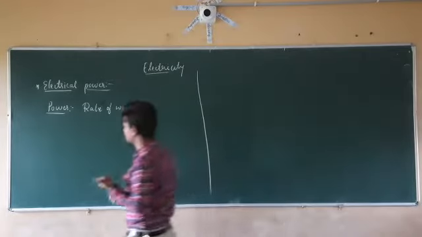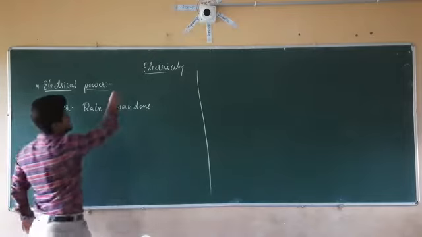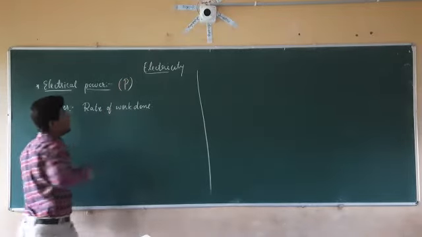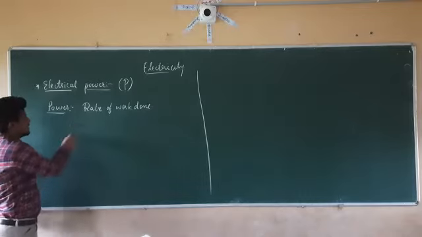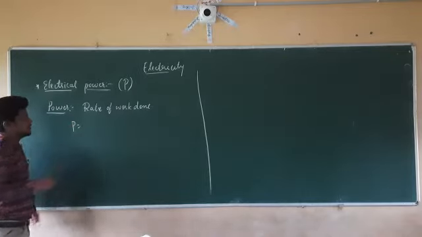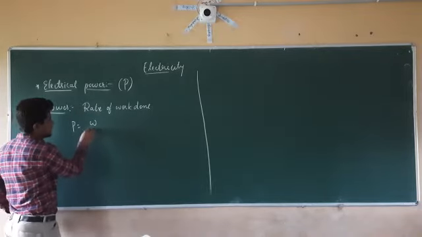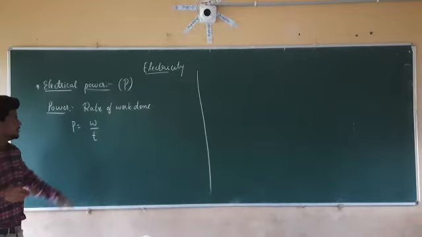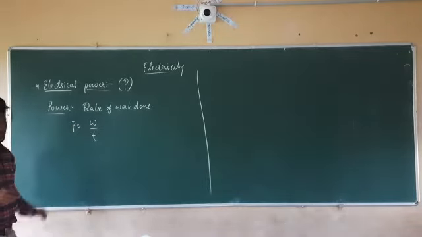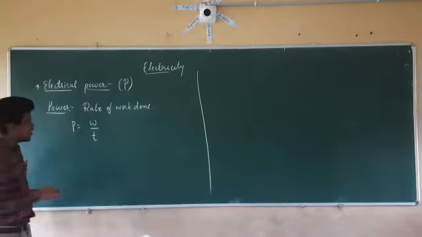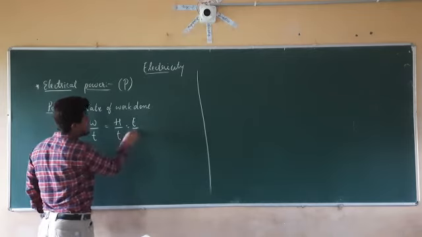So electrical power can be denoted as capital P. How is it given? We already know that it is the rate of work done. So P is equal to work divided by time. So P is equal to W by T, or you can take H by T, or you can take E by T.